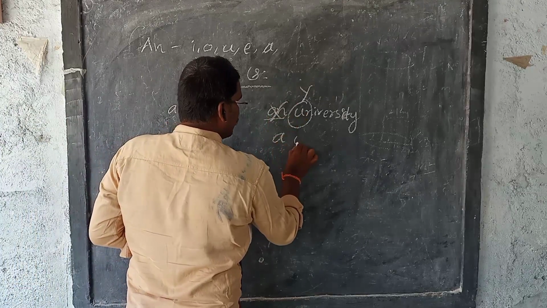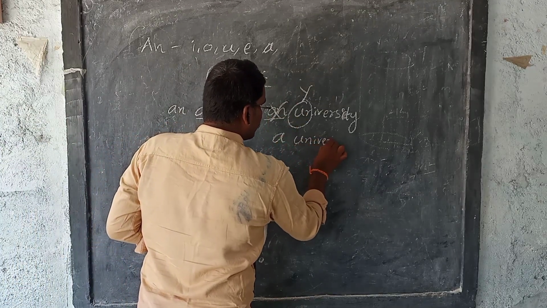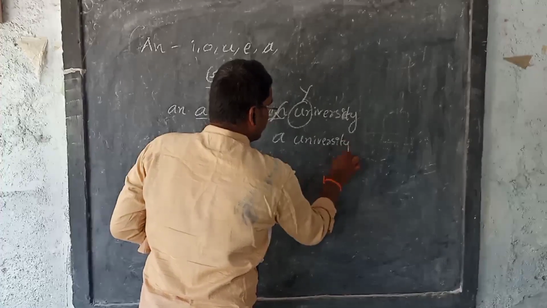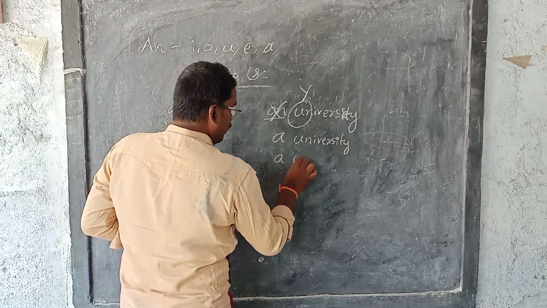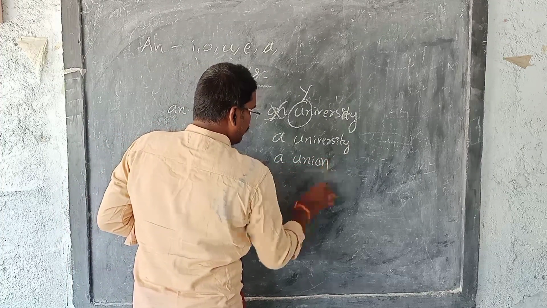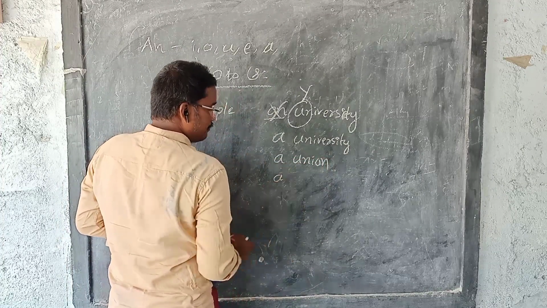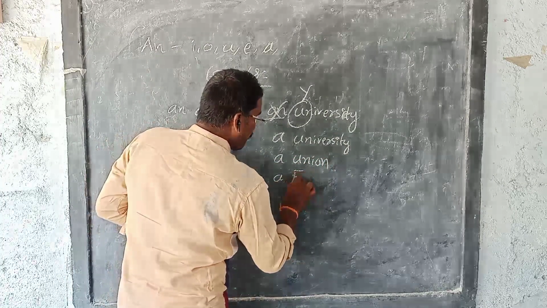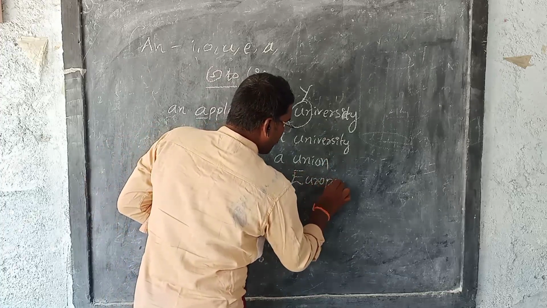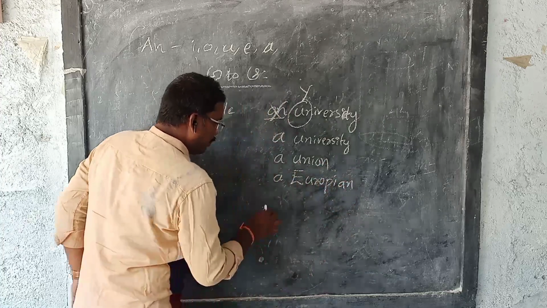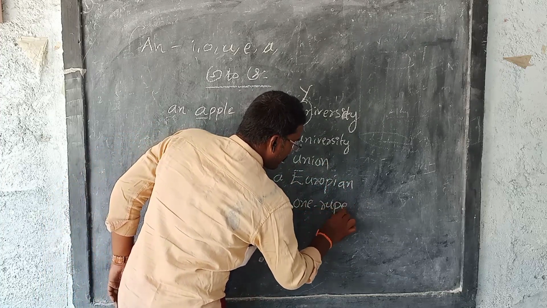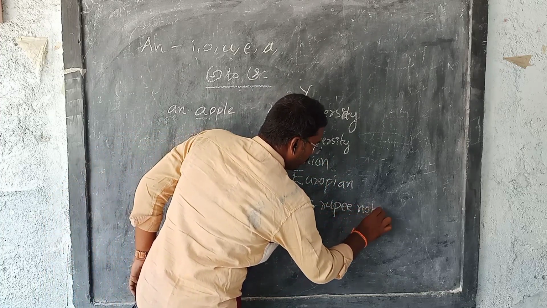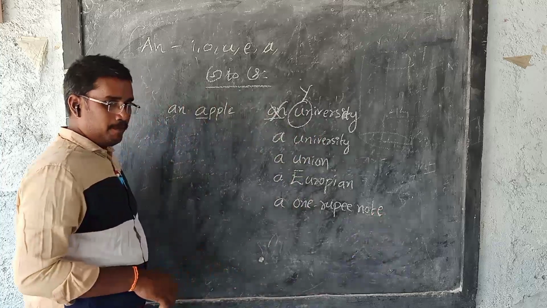It is a university. The same with some more: a European union. Very good. A one rupee coin or a one rupee note.